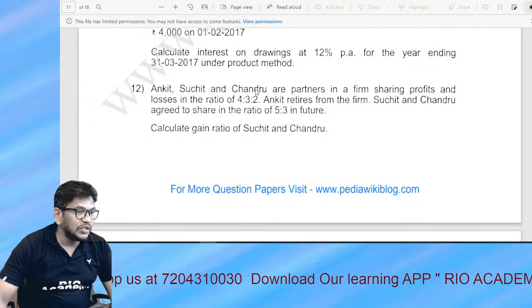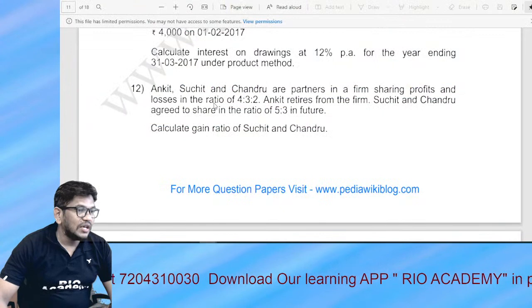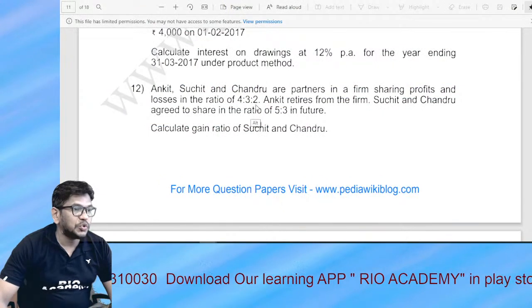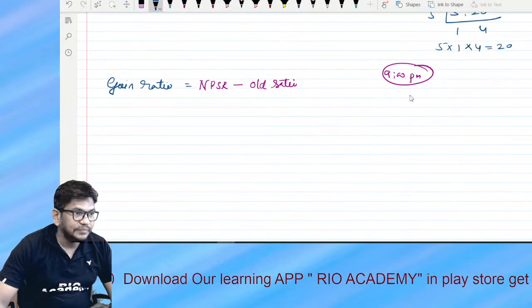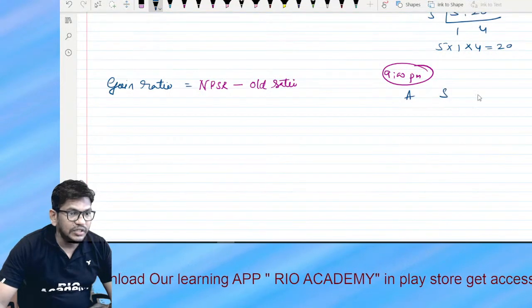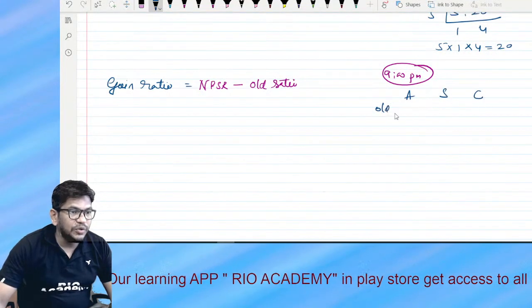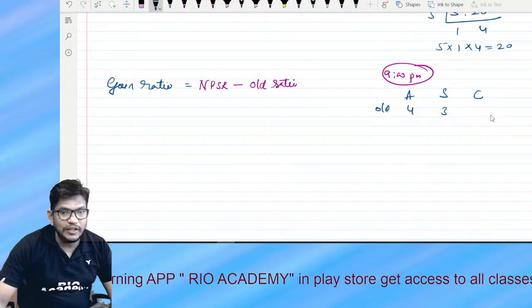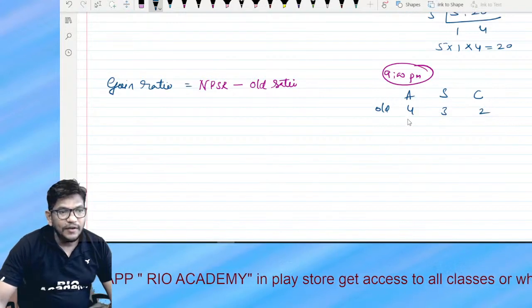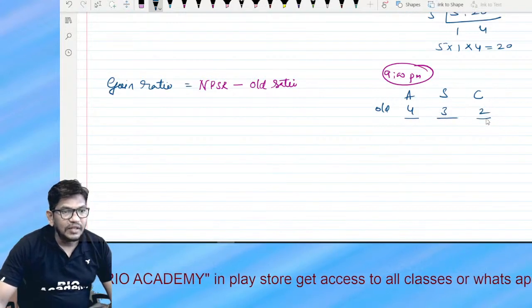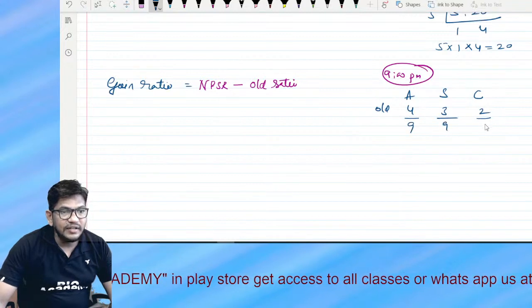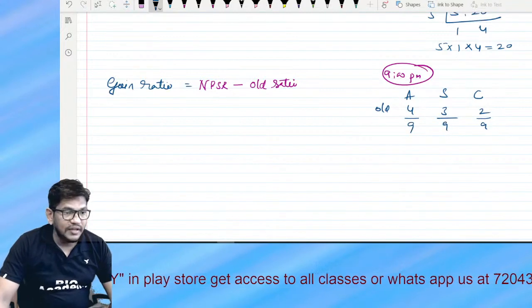Just have a look at what they have given. Ankit, Suchit and Chandru in the firm are sharing profit and loss in the ratio of 4:3:2. Children, Ankit, Suchit and Chandru, what is the old ratio? Old ratio is 4:3:2, right? 4 plus 3 plus 2 is how much? 9. And 9. Okay.